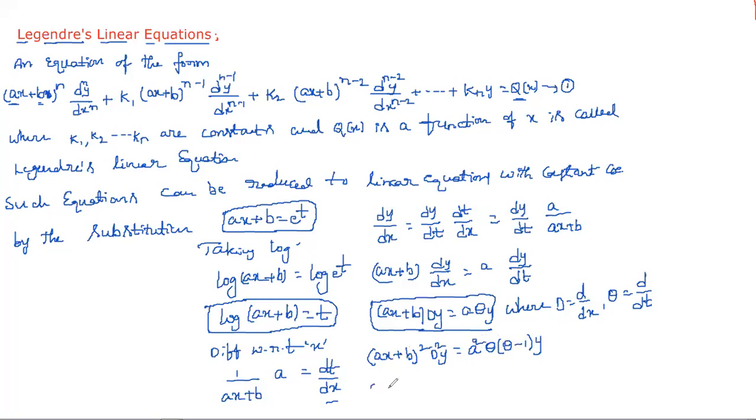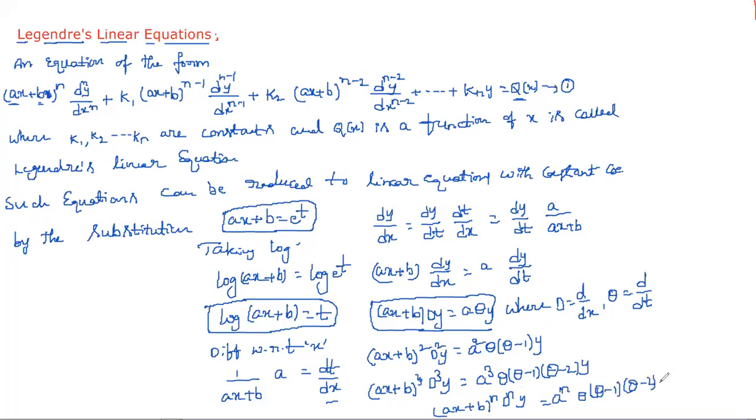In the same way, for (ax+b)^3 D^3 y, this is nothing but a^3 into theta(theta minus 1)(theta minus 2) y, and so on. Similarly, the general term is (ax+b)^n D^n y, which we can write as a^n into theta(theta minus 1)(theta minus 2)... (theta minus (n minus 1)) y. And you need to substitute all these in equation 1.